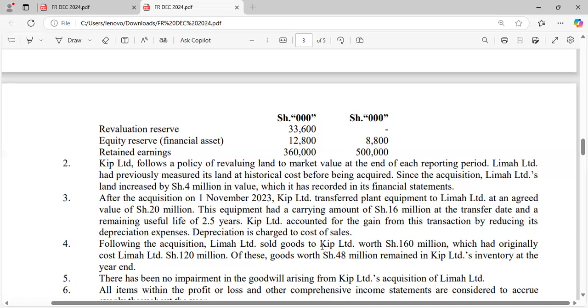Very important: depreciation is charged to cost of sales, so we'll be adjusting our cost of sales accordingly.